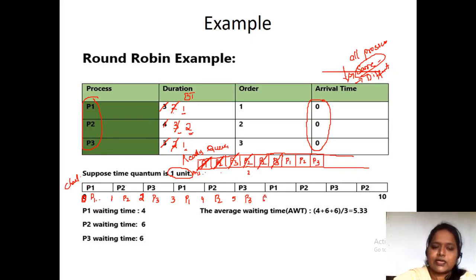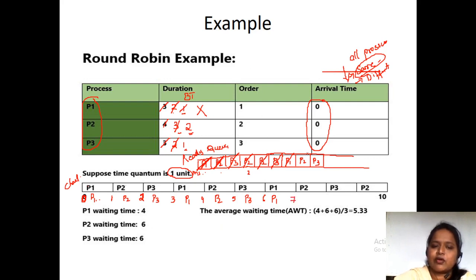So the time is 6. Again P1 is there in the order. So we are going to give a chance to P1. Now 1 millisecond is over. So P1 has completed its task. So now we need not keep P1 in the ready queue again. Why? Because its burst time is completed. So we are not going to do anything. So this P1 will execute until 7 milliseconds.